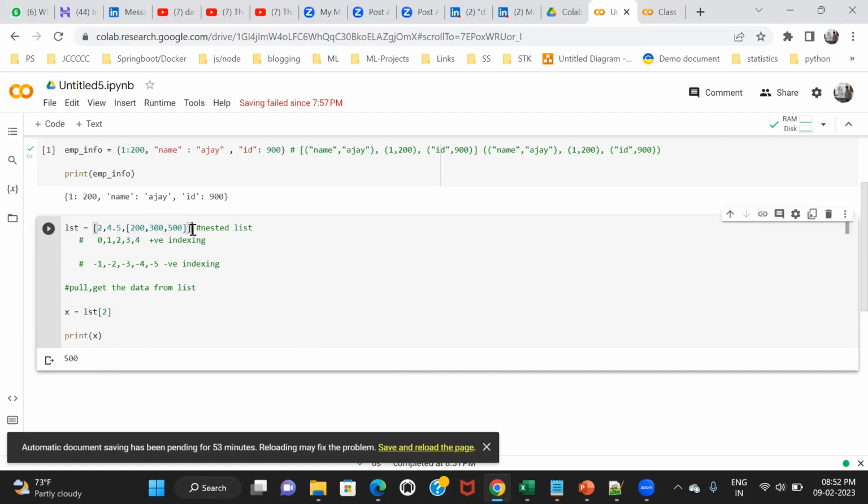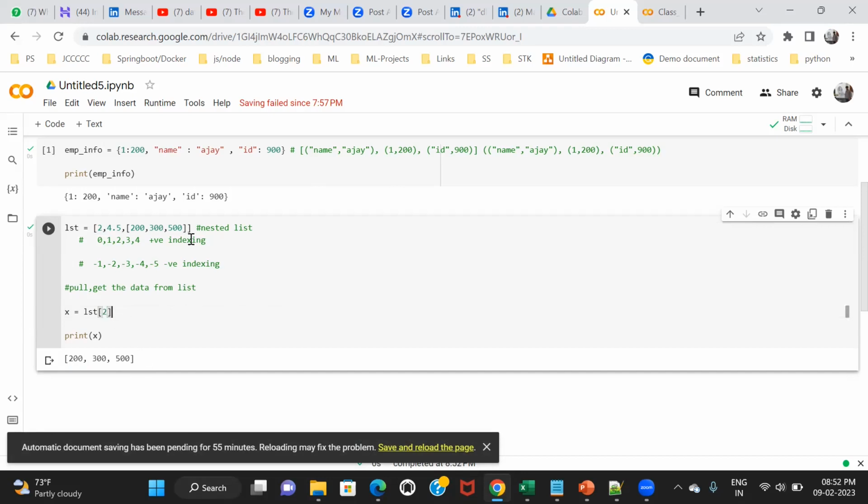Here the list at index 2, which I thought was the 5, gives the complete 200, 300, 500. Why does this happen?